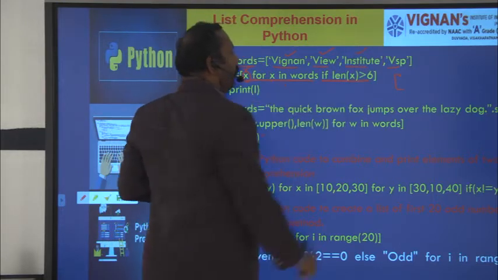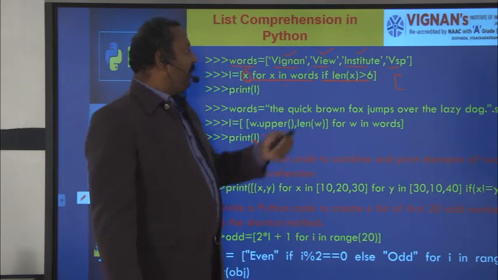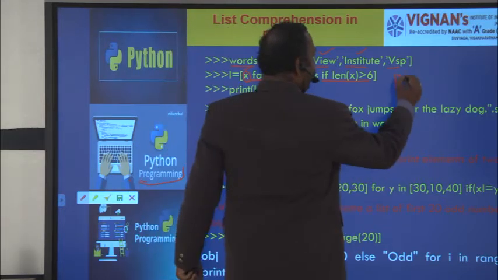Next is institute. What is the length? The length here is 9. 9 is greater than 6, the condition is true. x will be assigned to the list. So what is it? Institute.